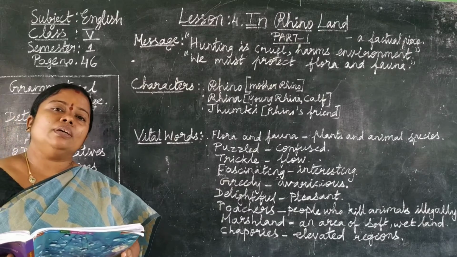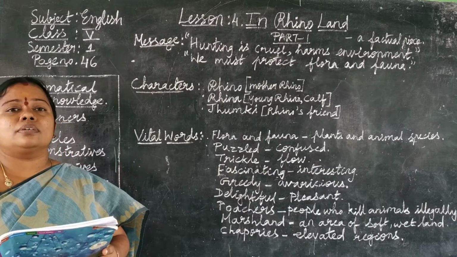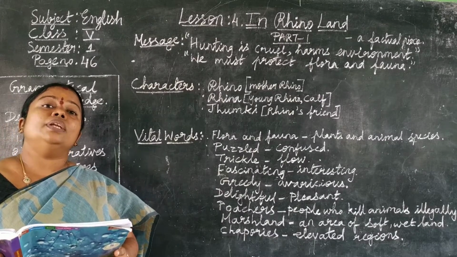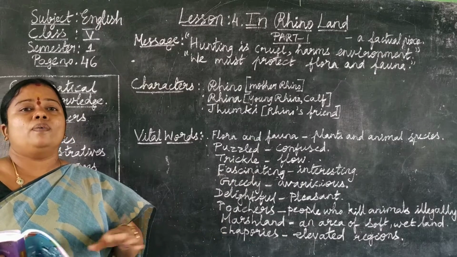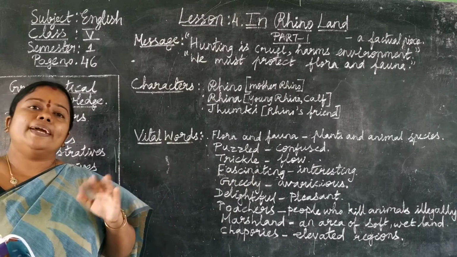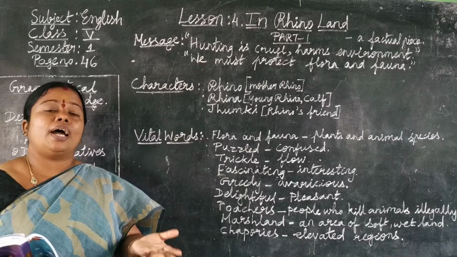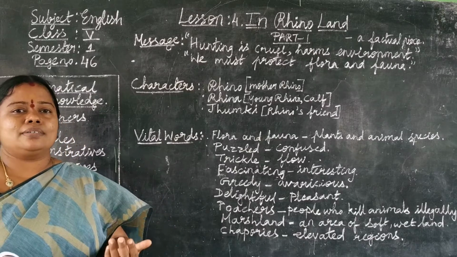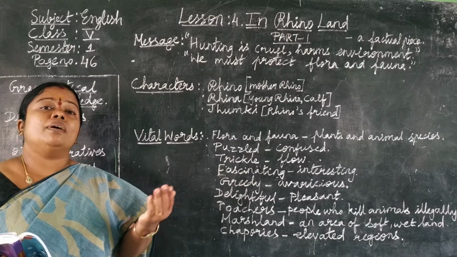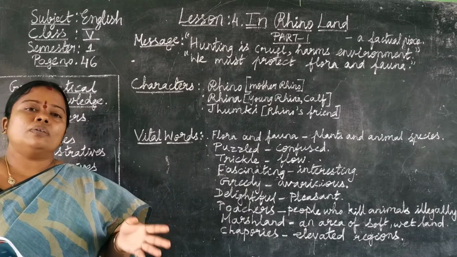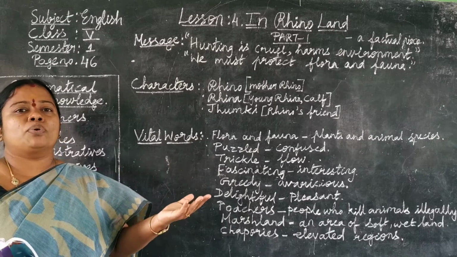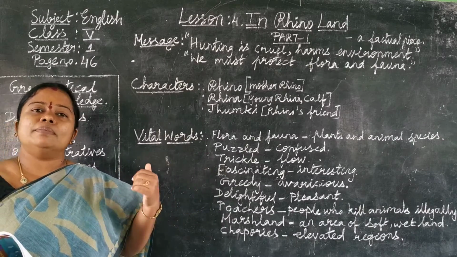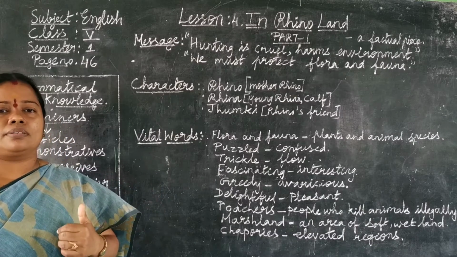So usually the rhinoceros used to live in the foothills of the Himalayas. But later on, due to pollution and the fear of hunters, the rhinoceros were becoming extinct. So the government brought them and protected them in these national parks.